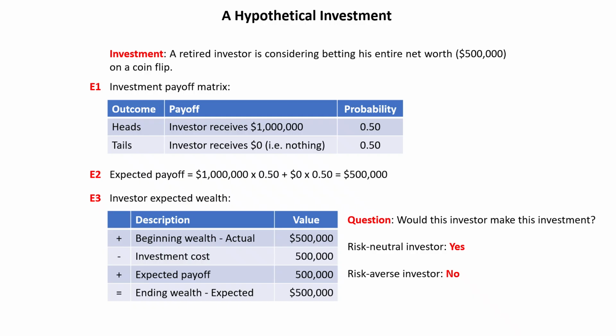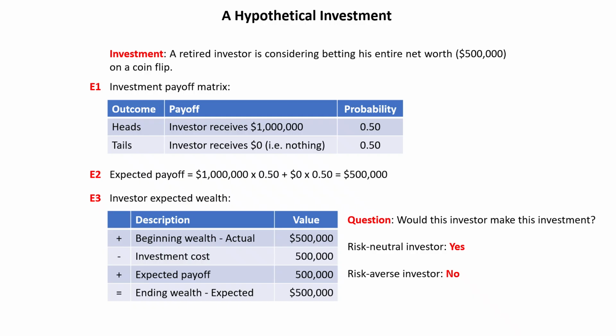Now, if we go to E1, this is our investment payoff matrix. Now, there are two outcomes. There's heads and tails. If the investor flips a head, he receives $1 million, and the probability of that is 0.5. If the investor flips a tail, he receives nothing, and the probability of that is also 0.5. Now, if we go down to E2, that's the expected payoff.